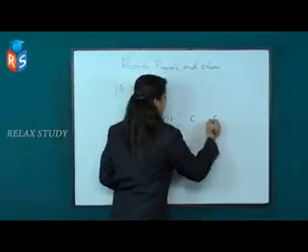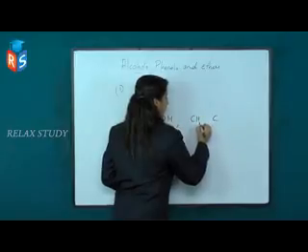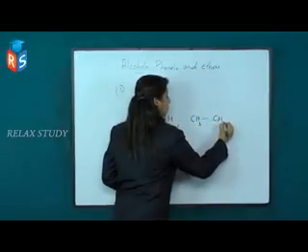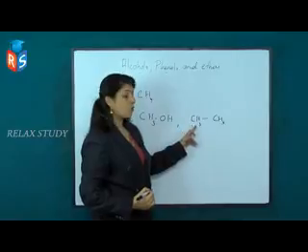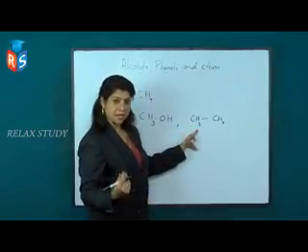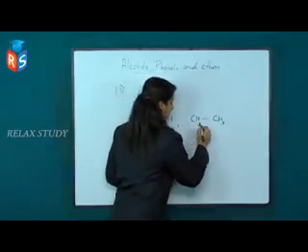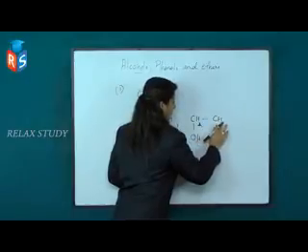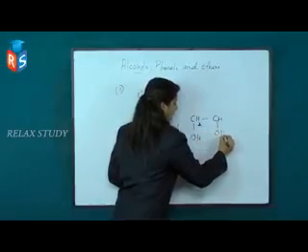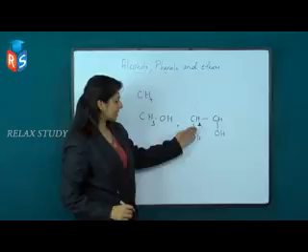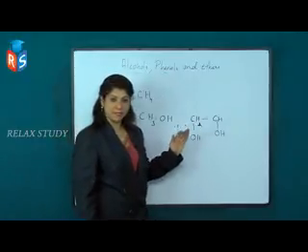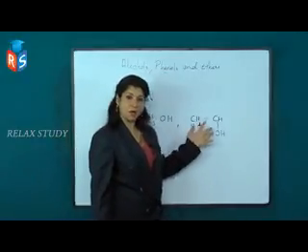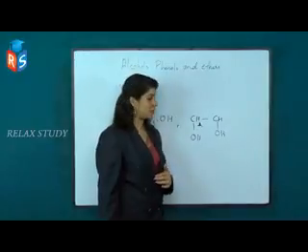In the case of ethane, having 2 carbon atoms, if one hydrogen atom from each carbon atom gets replaced by OH, it becomes dihydric, because in this case 2 OH groups are present, so this compound comes under dihydric alcohols.